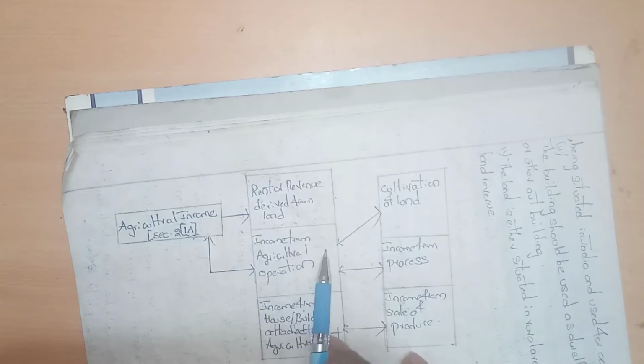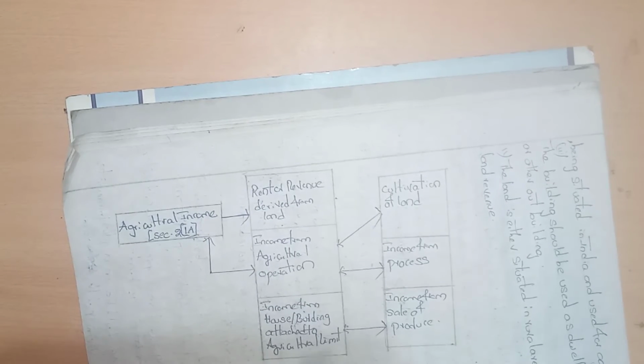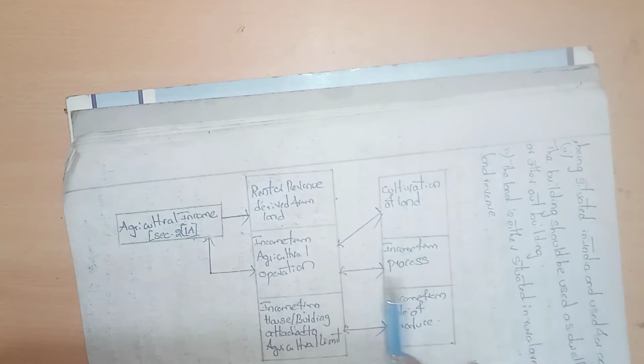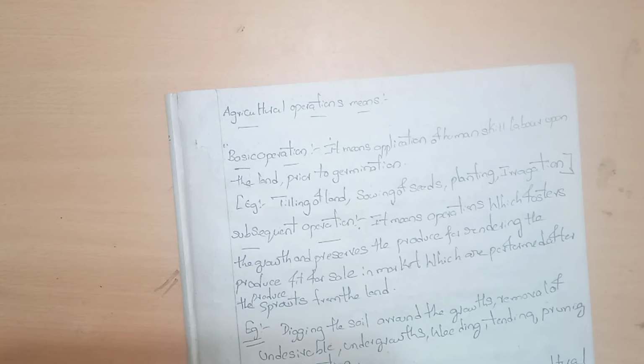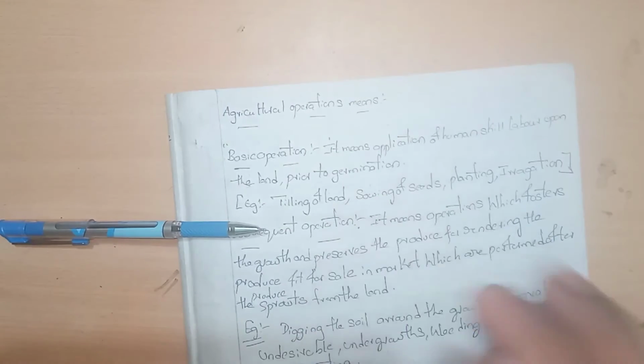of the agriculture income: rent or revenue derived from land, income from agriculture operations, income from house or building attached to the agricultural land, cultivation of land, income from process, income from sale of produce. So that's it. What do agriculture operations mean? Agriculture operations are of two types, basic operations and subsequent operations. Basic operations mean human skill and labor on land prior to germination. Germination means putting the seeds into the land. For that we need labor, for example tilling of the land and sowing, that is putting the seeds in the